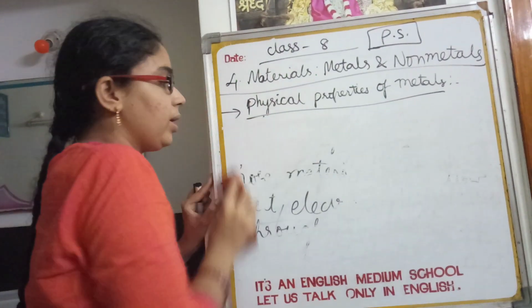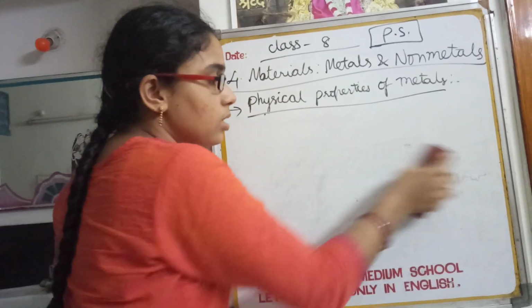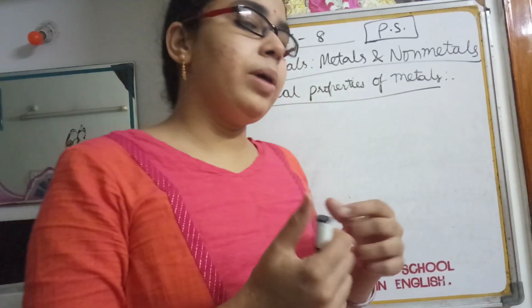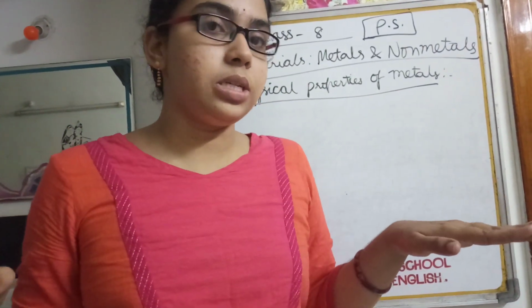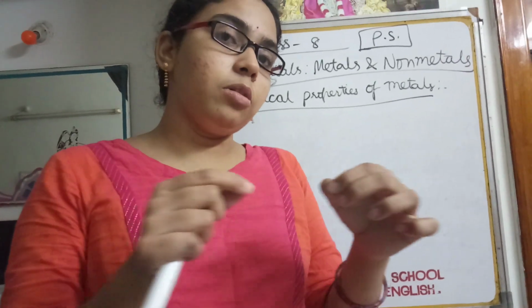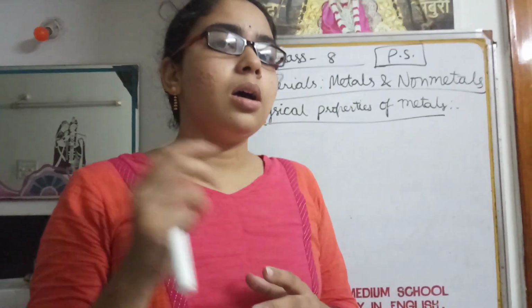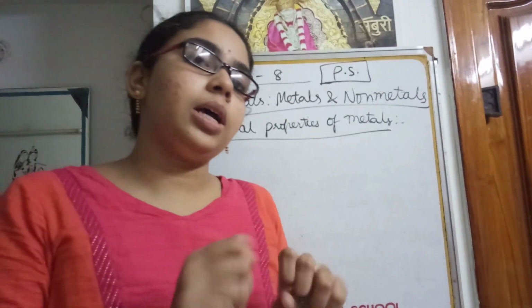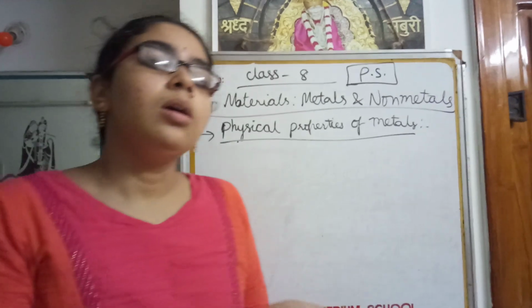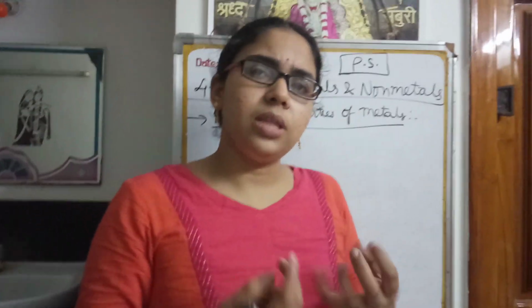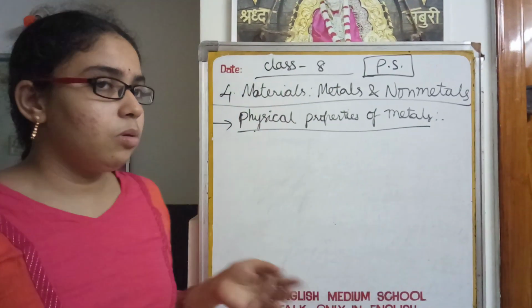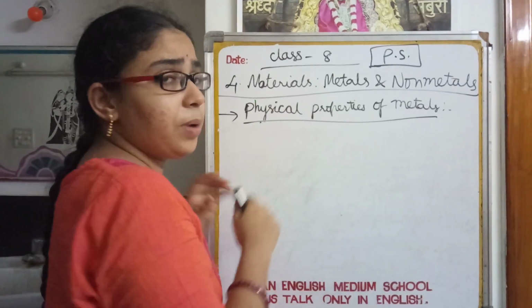What are the physical properties of metals? Malleability, ductility, sonorousness, lustrous, hardness, and good conductors of heat and electricity. Malleability means metals can be beaten into thin sheets. Ductility, metals can be drawn into thin wires. Sonorousness, ringing sound. And hardness, they are very hard, we cannot break them without any tools. And lustrous, they shine. Good conductors of heat and electricity means they allow electric current and heat to pass through them easily. Okay, so this is about the physical properties of metals.